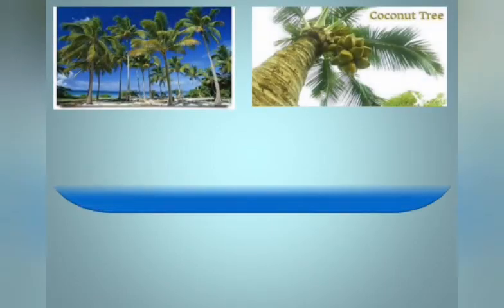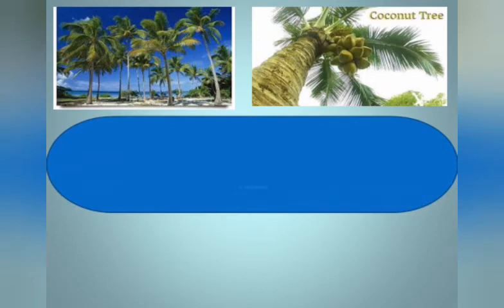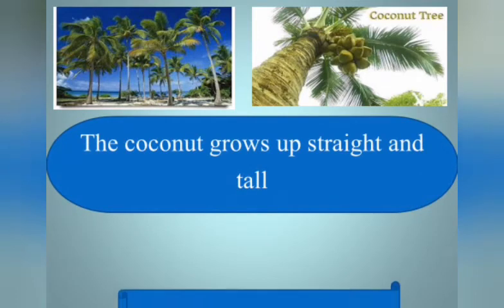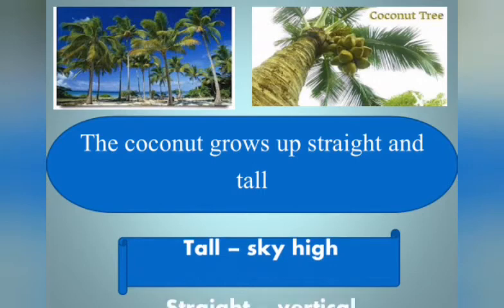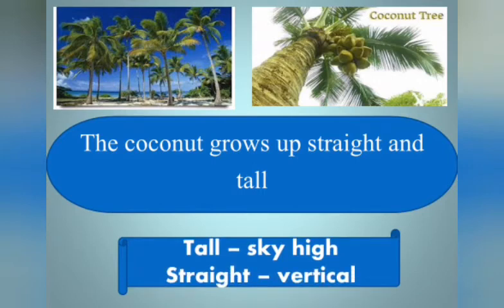This is a very familiar tree. Yes, this is a coconut tree. The coconut grows up straight and tall. How does the coconut grow up? It grows up very straight and also tall. Tall means very high, sky high. It is a very tall tree and also it grows straight. It doesn't have any branches.